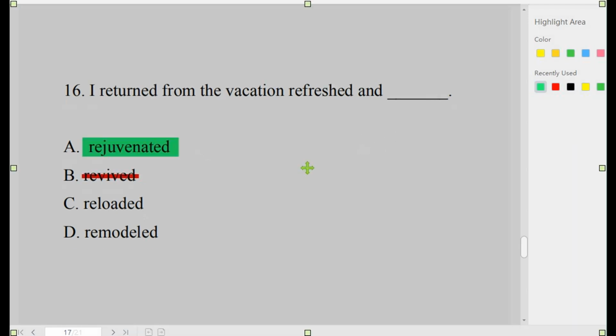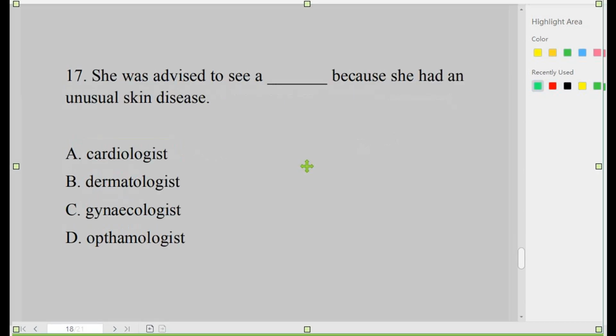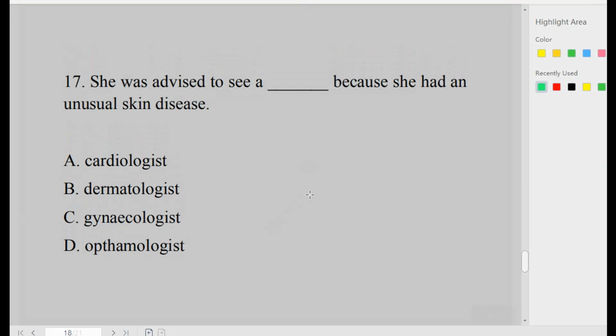Let's go to number 17. She was advised to seek a dash because she had an unusual skin disease. Who do you see when you have skin disease? Cardiologist, dermatologist, gynecologist, ophthalmologist. When someone has a skin disease or anything that has to do with the skin, you see a dermatologist, and that is option B.